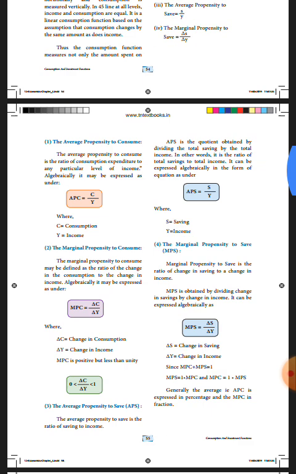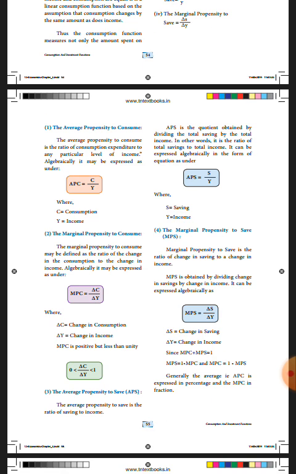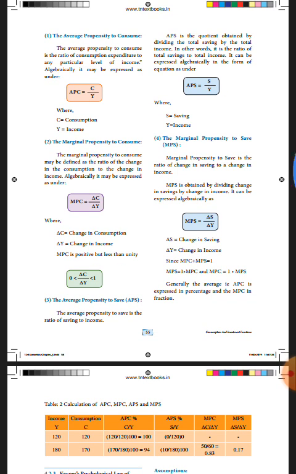Now we are going to see the first one, APC. What is APC? Average propensity to consume. That is nothing but the ratio of consumption expenditure to any particular level of income, or we can say the ratio of consumption expenditure to income. The formula is APC is equal to C by Y. C refers to consumption and Y refers to income. Next one is marginal propensity to consume. Marginal means additional.